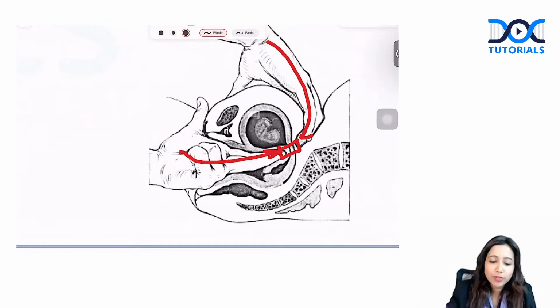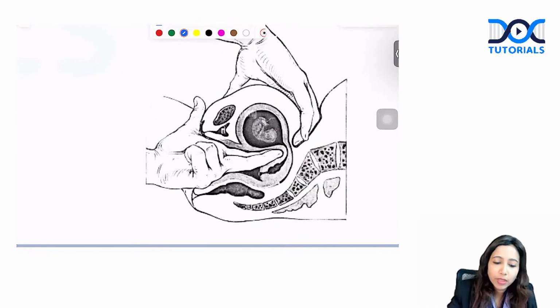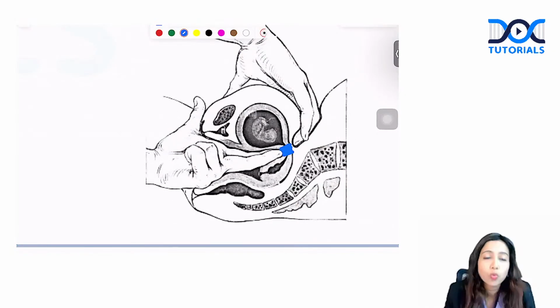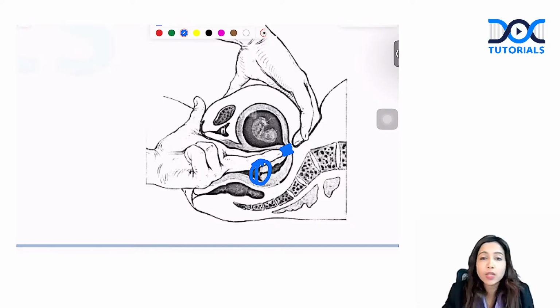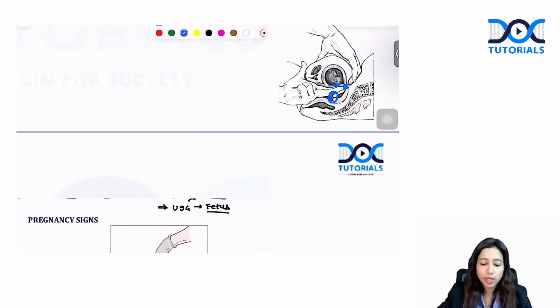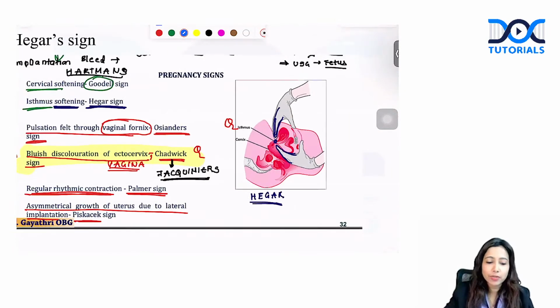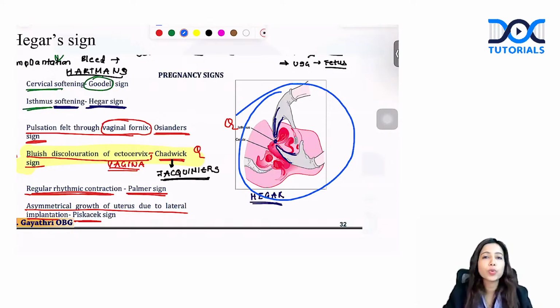Now, some of the students were asking me a doubt: ma'am, here it was marked in blue, and isn't blue color what you see in Chadwick sign? Chadwick sign or the Jacquemier sign is where you get blue discoloration at the level of cervix. Here they have just represented the level of isthmus. This is simply your Hegar sign. Again, this is from the class note itself, showing you the Hegar sign where you can compress the isthmus.